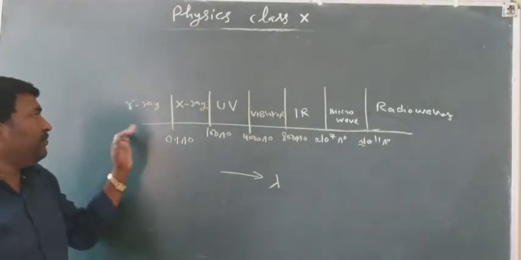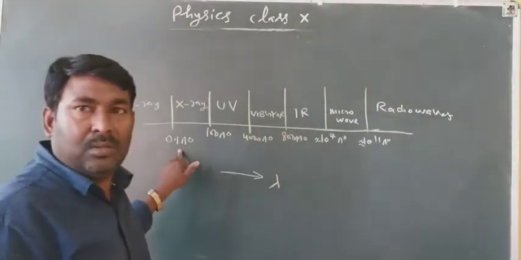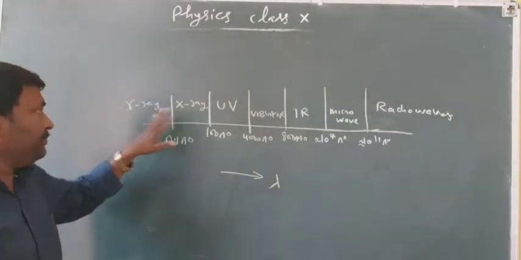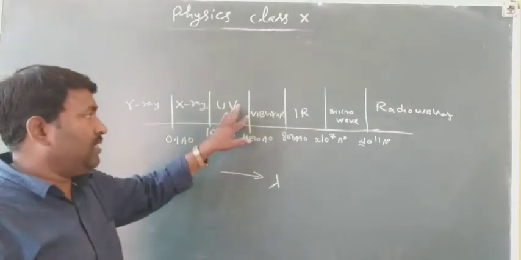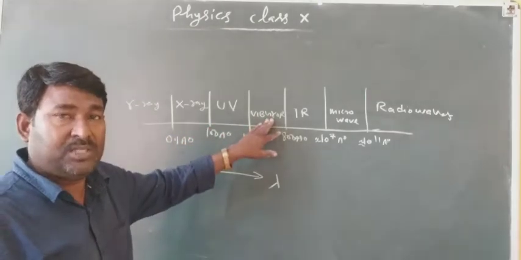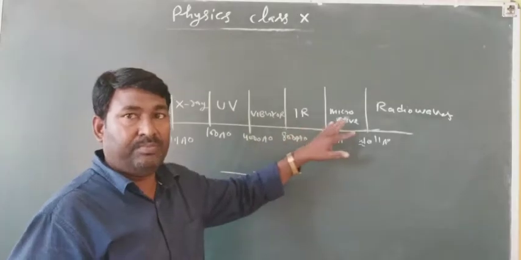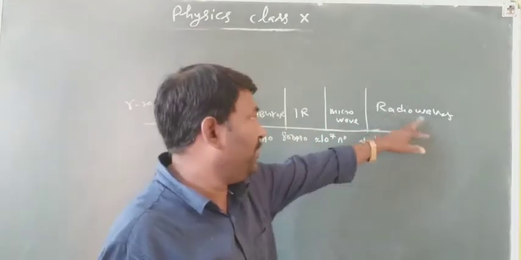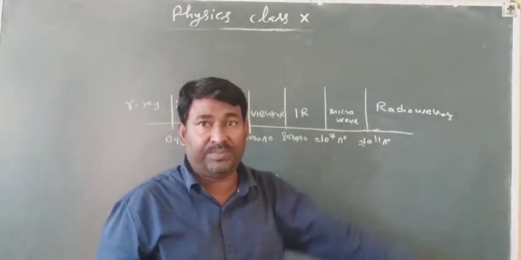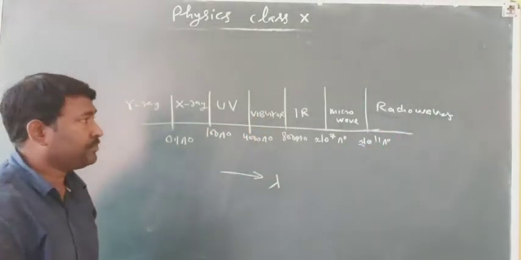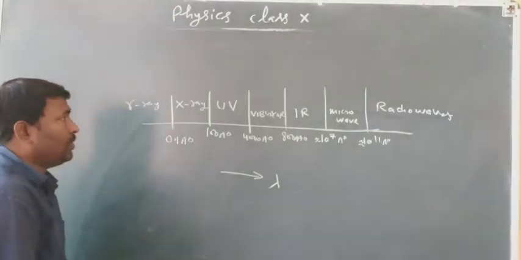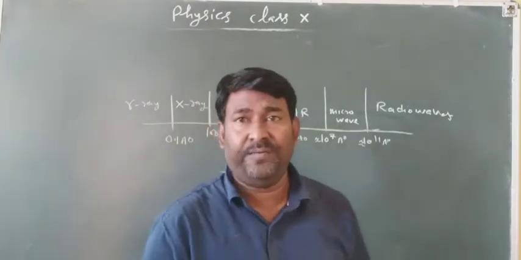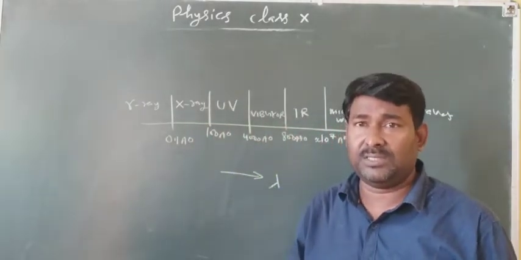These are the ranges of the electromagnetic spectrum: gamma ray, X-ray, ultraviolet, visible, infrared, microwave and radio waves. Now we have to discuss some common properties of electromagnetic radiations.